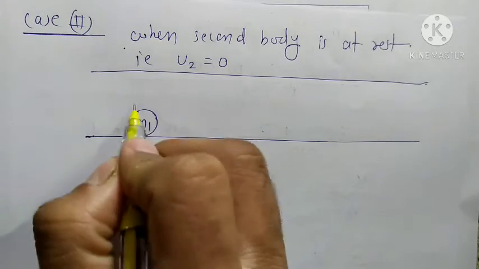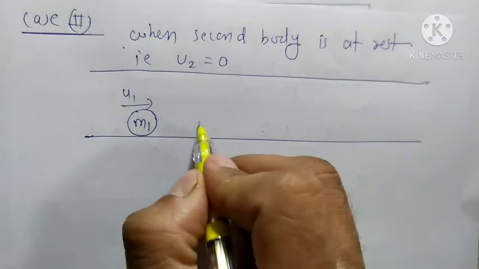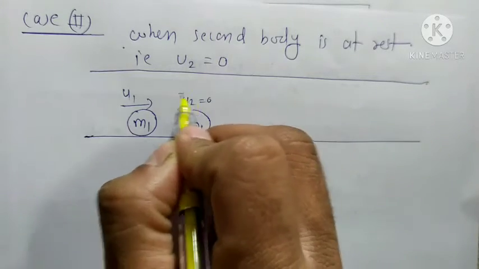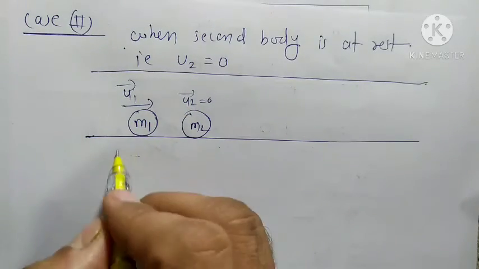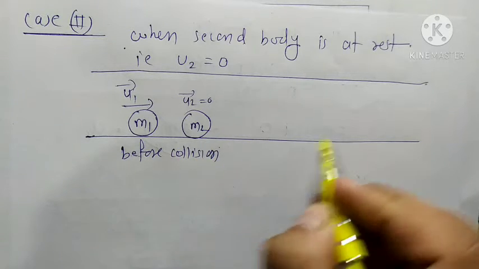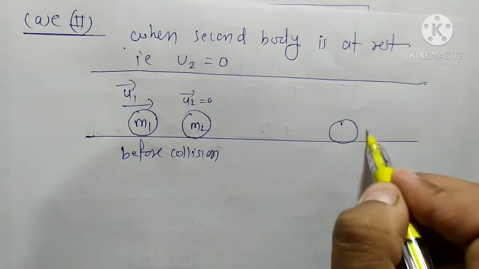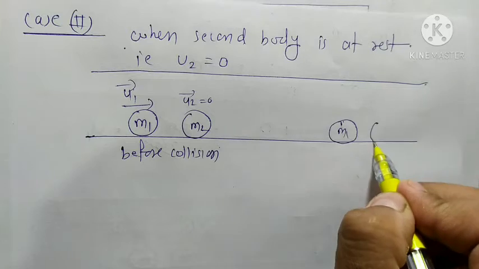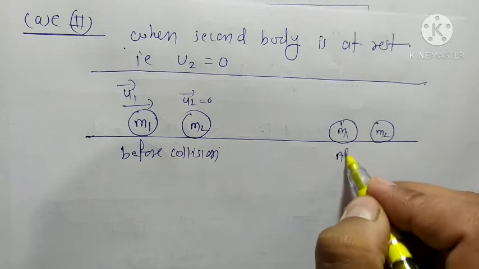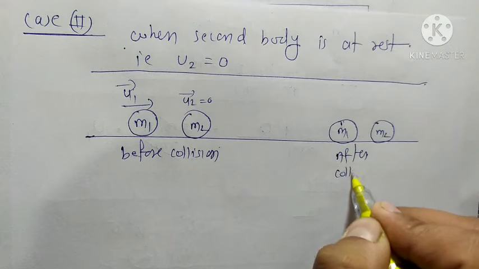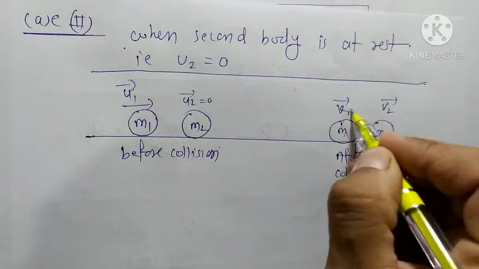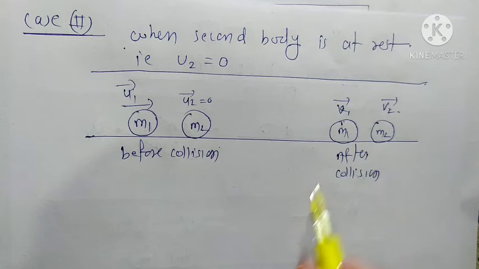First body having mass m1 moving with velocity u1 and second body is at rest. So u2 is equal to 0 here. This is before collision, and here m1 and m2. After collision, this is the condition after collision, with v1 and v2. So now we have to find the value of v1 and v2 after collision.